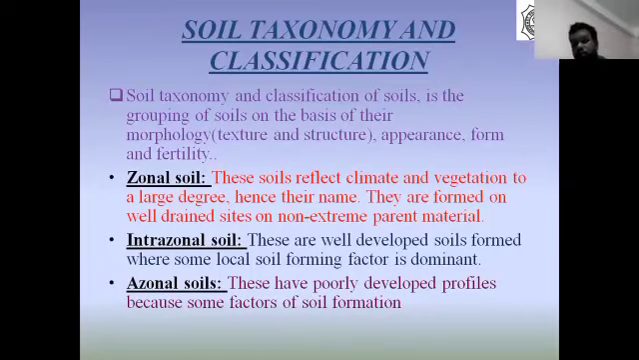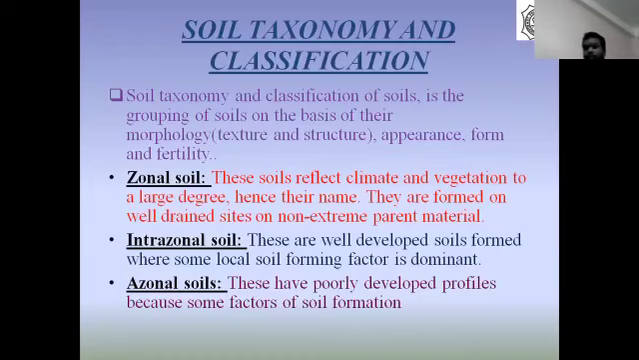Next term, soil taxonomy or classification. Soil taxonomy and classification is the grouping of soil on the basis of their morphology, that is, texture and structure, appearance, formation, and fertility. On the basis of this, taxonomy and classification of soil is done.